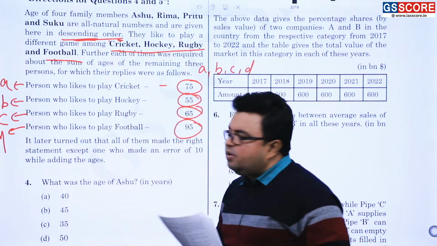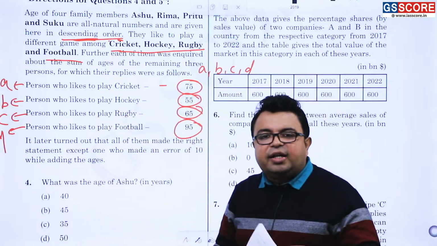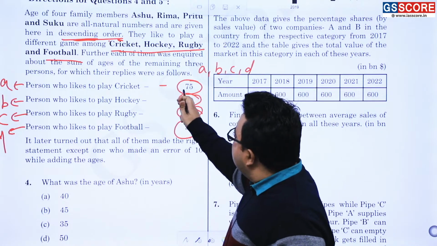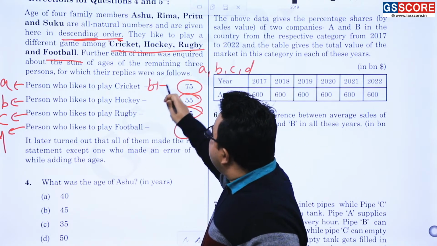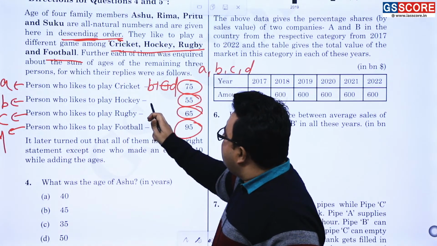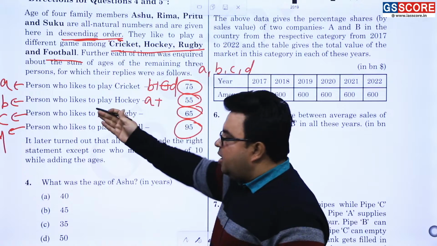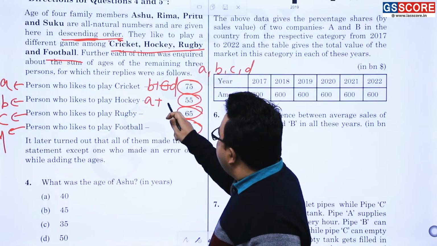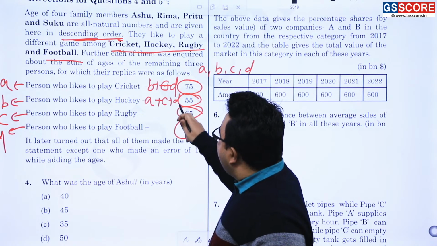That every person has given the correct answer except one. Now the first has said the sum of B plus C plus D. Am I correct or not? The next has said about the sum of A plus C plus D, because the person himself cannot say his own age. Am I correct or not?